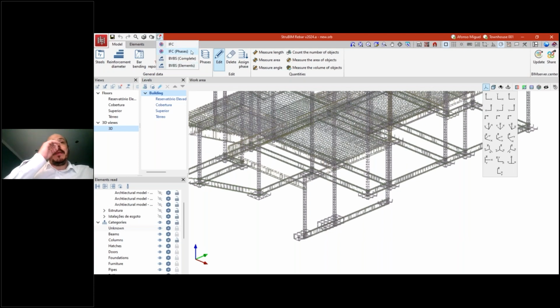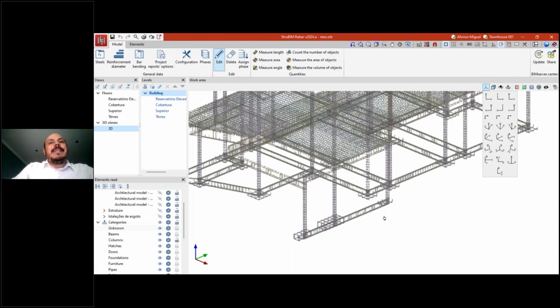For example, we can export this information to IFC and use this model then in another software to consolidate the project, or we can export these rebars in BVBS, that is a specific format to send to manufacturers that just import these files in their machines, and then all the rebars will be produced according to the model. So we will not have human actions to bend or cut these rebars, because this file provides all the information that is compatible with these machines, and the machines will do all the work.